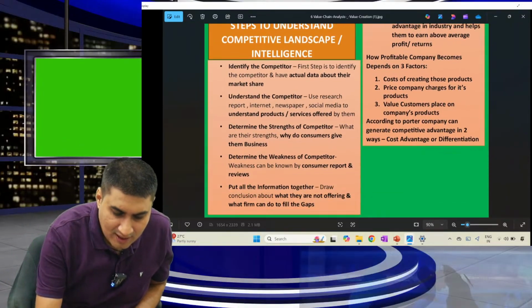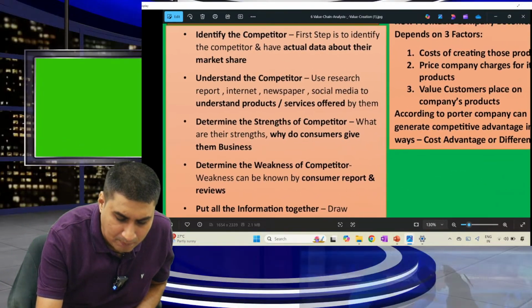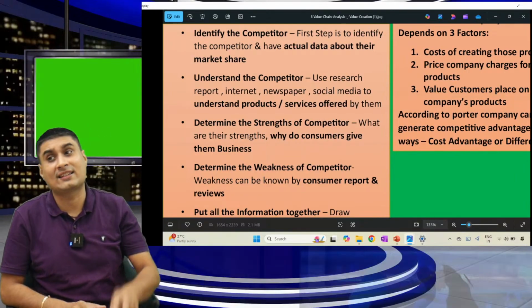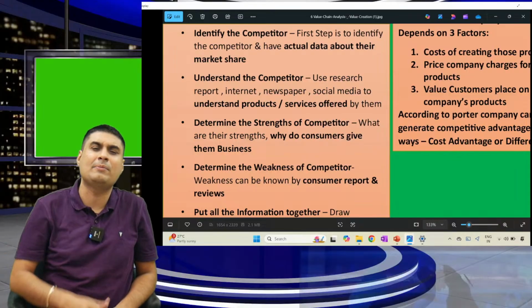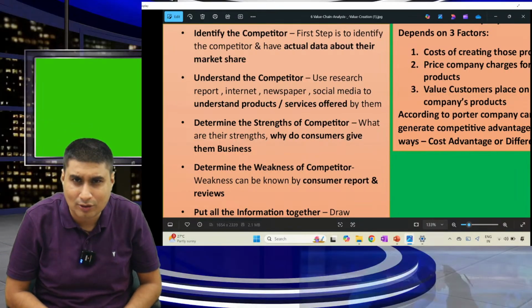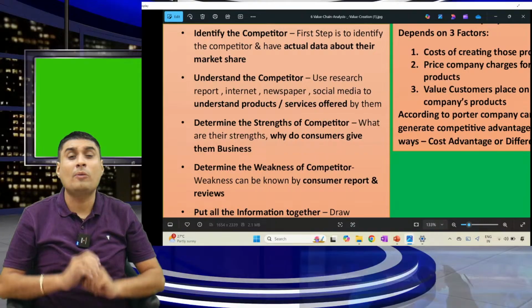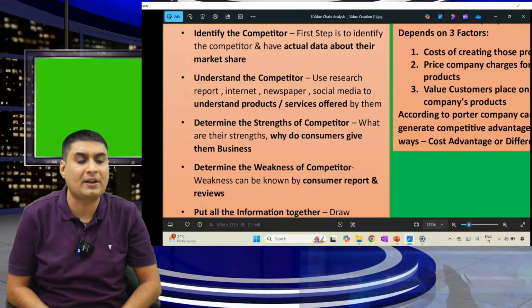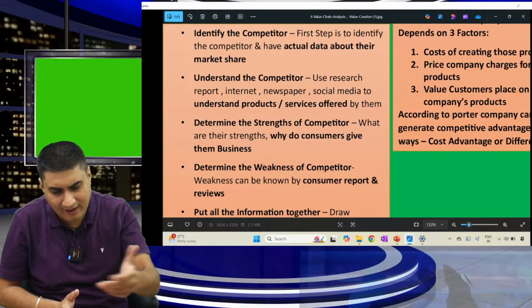One last time, let's speak. Sir, what are the steps to understand competitive landscape or intelligence? I want to understand competitive landscape, intelligence. How many steps? Only remember one. Number one, identify the competitor. Understand the competitor. Determine the strength of the competitor. Determine the weakness of the competitor. Put all information together.